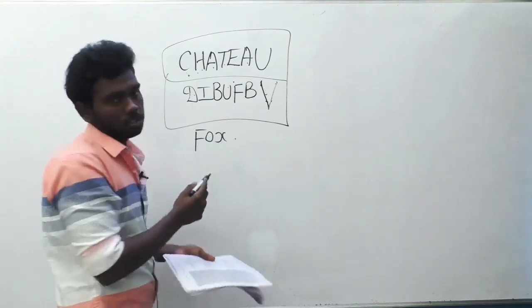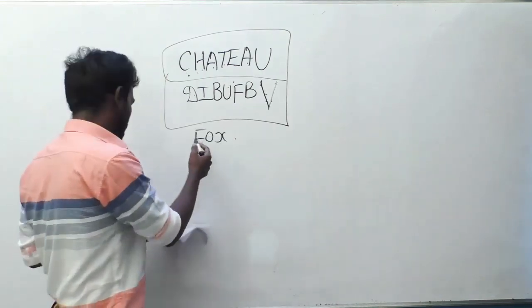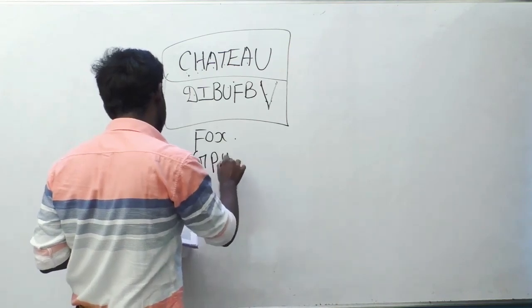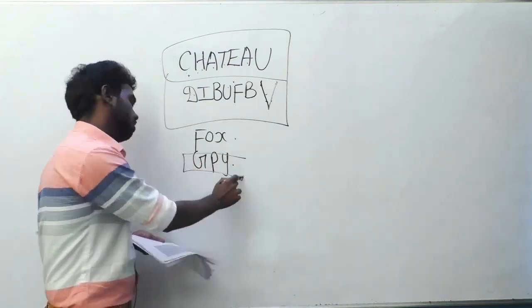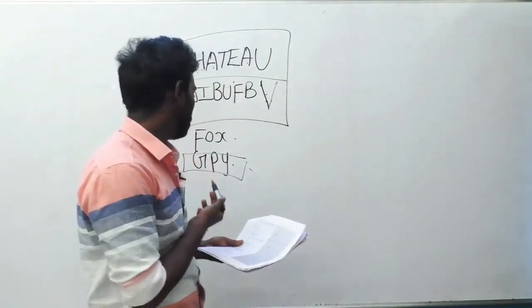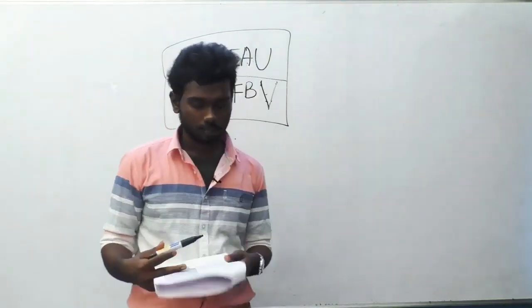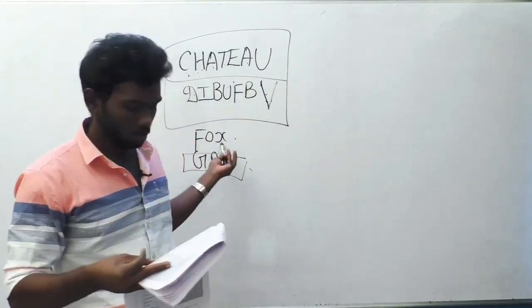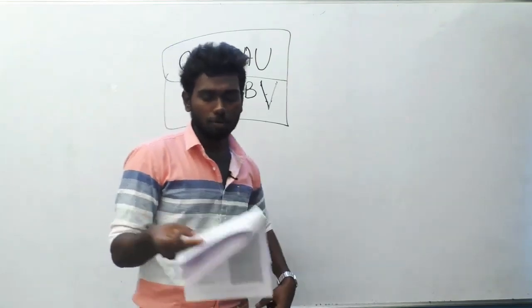What are the next letters of F, O, X? After F, G will come, after O, P will come, and after X, Y will come. Check which option matches. Option C, G, P, Y is the answer for FOX. So for question number 189, option C is the answer.